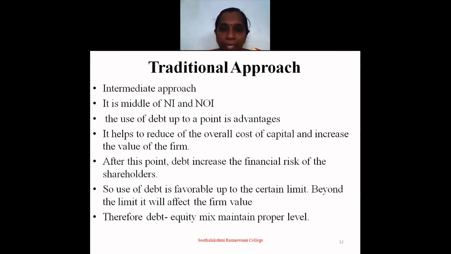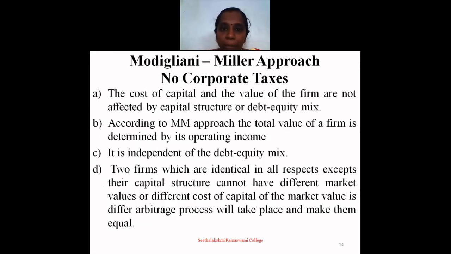The next approach is called the Modigliani-Miller approach. It has two ideas: no corporate taxes, and if there are corporate taxes. If there are no corporate taxes, the cost of capital and the value of the firm are not affected by the capital structure or debt equity mix. According to this approach, the total value of the firm is determined by its operating income. It is independent of the debt equity mix.